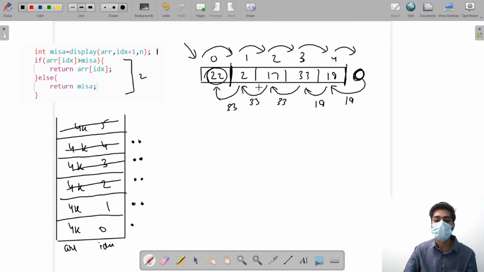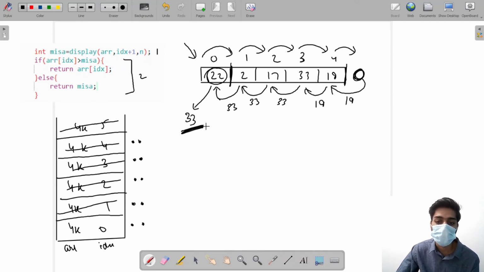Now what I said, that I will compare the first element with the one coming with recursion. Recursion brought me 33 and the first element was 22. So the second call for the 0th index is taking place. Now what will happen? It will compare, see, is the element bigger than the one brought by recursion? It's not. So what will happen? It will return the maximum element, which is 33. So it will wipe out and I get my maximum element, which is 33.